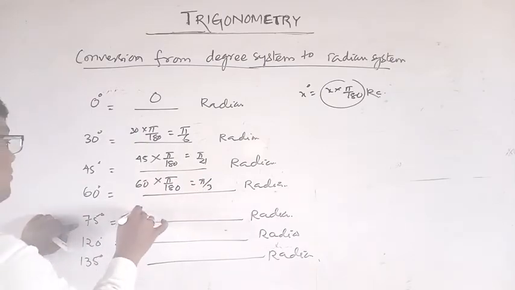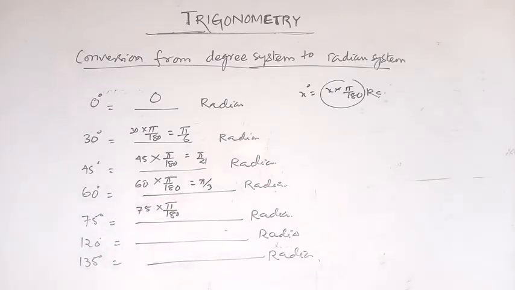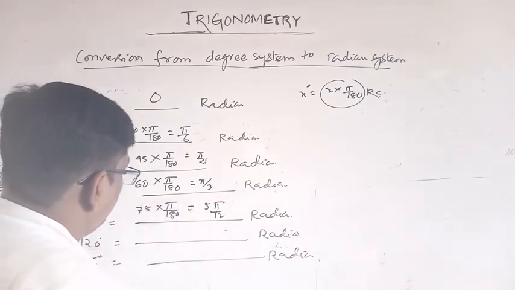75 into pi by 180. Calculate this: 75 into pi by 180, cancelling by 15, this is equal to 5 pi by 12.